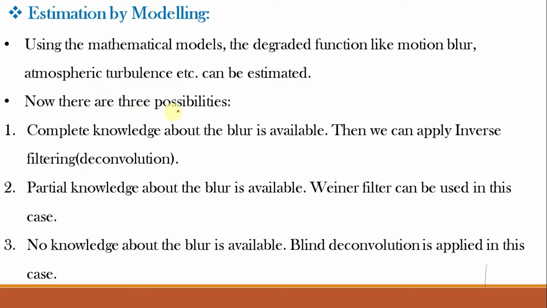Now there can be three possibilities. Number one, we have the complete knowledge about the blur, then we can apply the inverse filtering or deconvolution. Number two, we have partial knowledge about the blur, then we can apply the Wiener filter. And number three, we do not have any knowledge about the blur. In this case, we apply blind deconvolution to estimate the degradation function. So we'll be learning inverse filtering and Wiener filter in the coming video lectures.